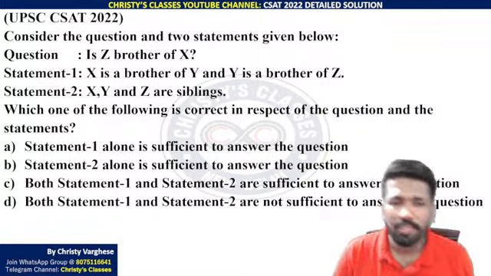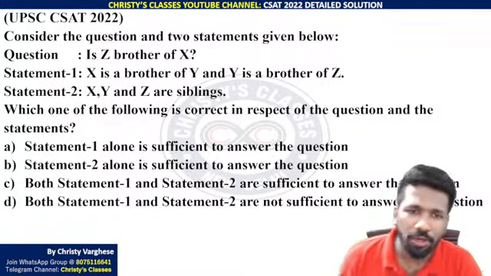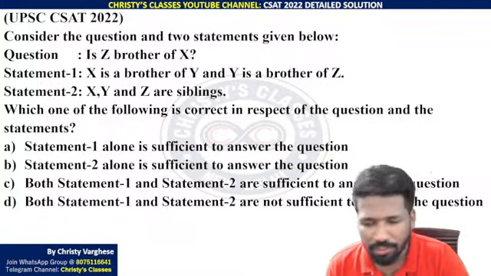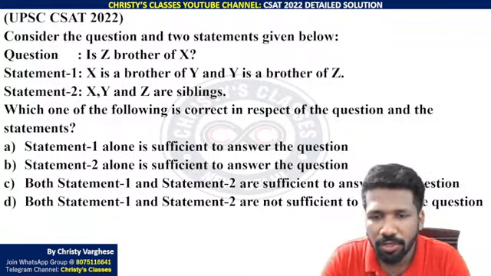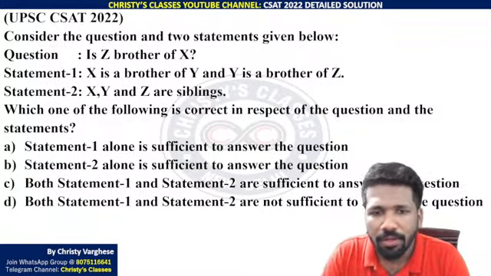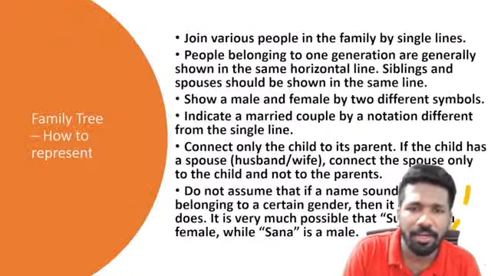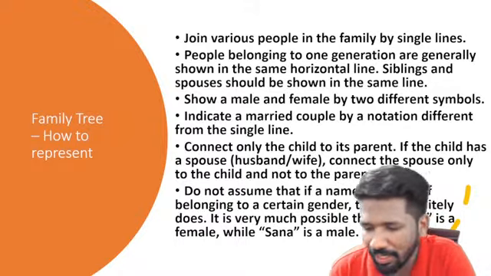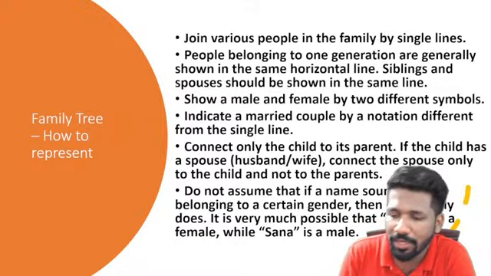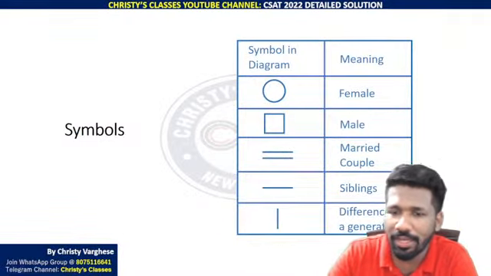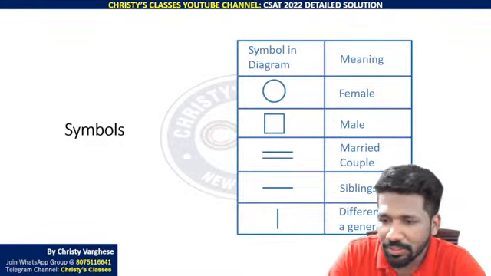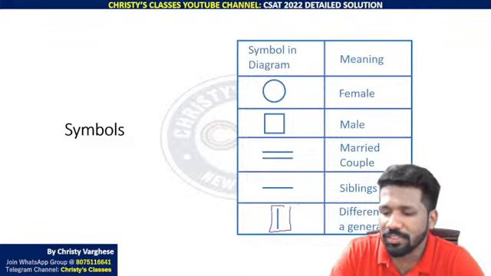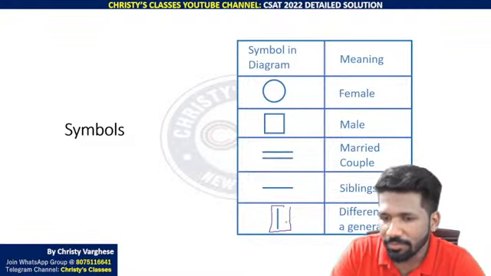So let's discuss this question. Yeah, you can draw a relationship tree or family tree. Just a quick revision on how to draw a relationship tree. In the blood relation chapter, the family tree is very important. Join various people in the family by single lines. A single line can be horizontal or vertical. A horizontal line indicates siblings. This convention you can follow. A vertical line denotes a difference in generation. Mainly parent to child or child to parent is connected by a vertical line.